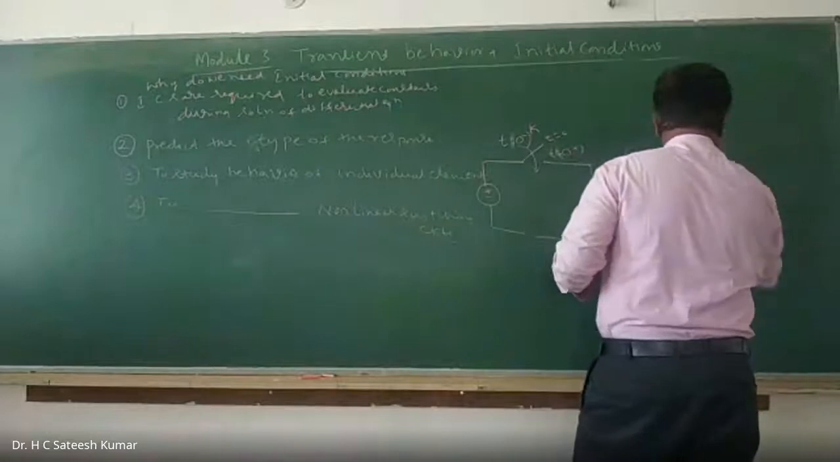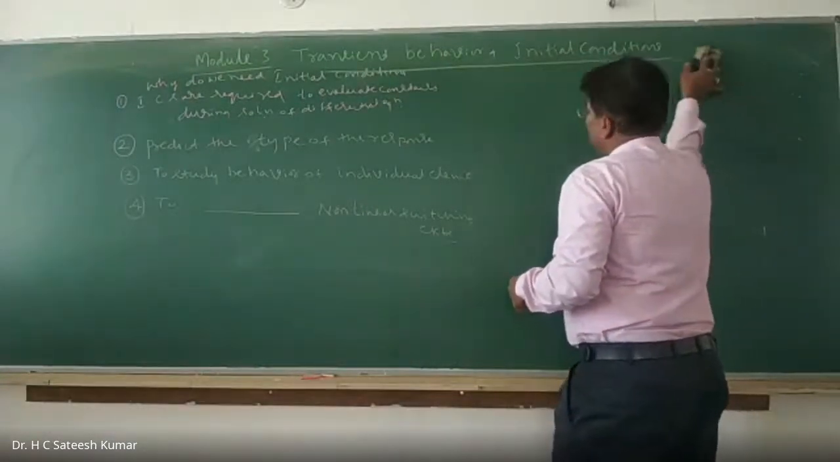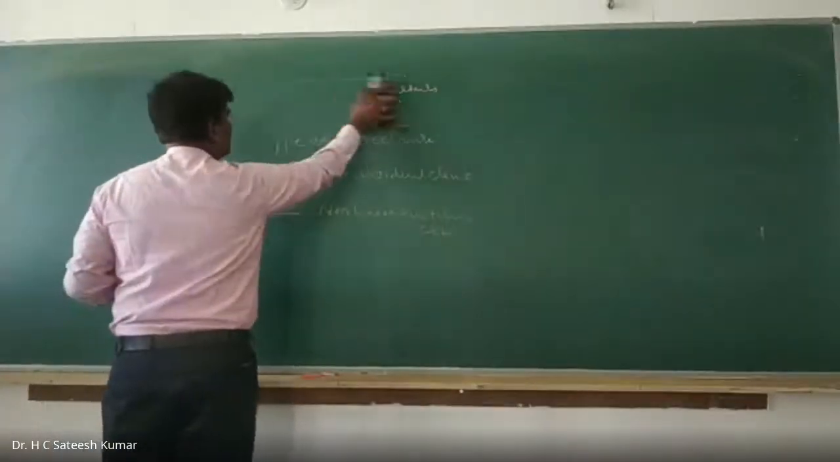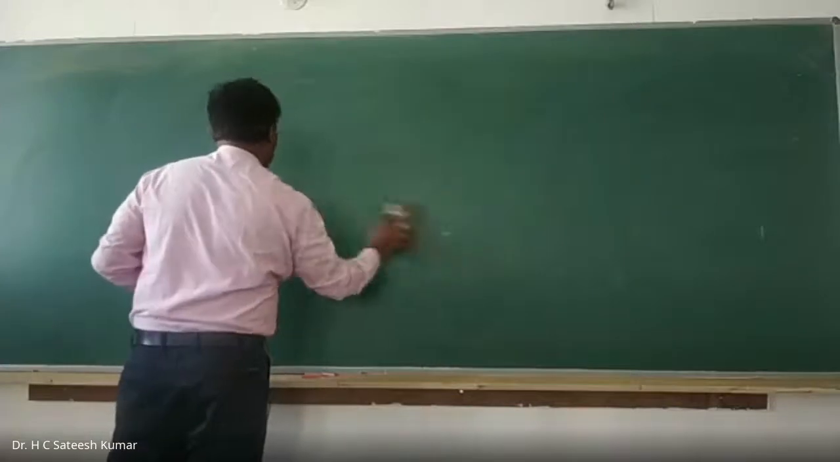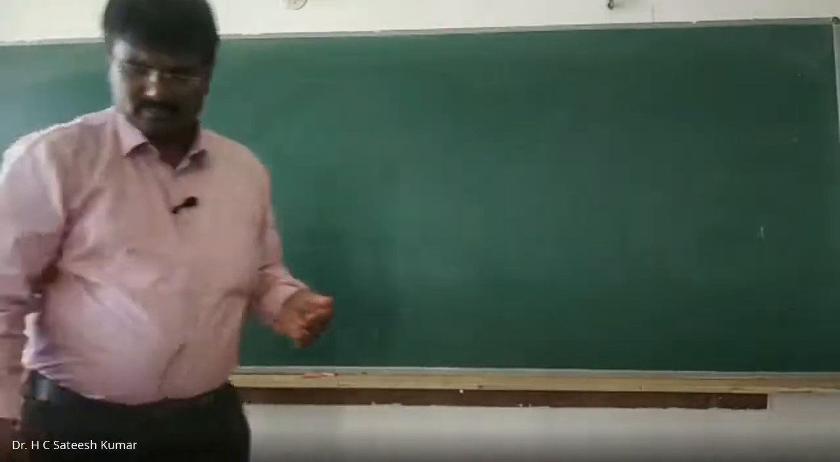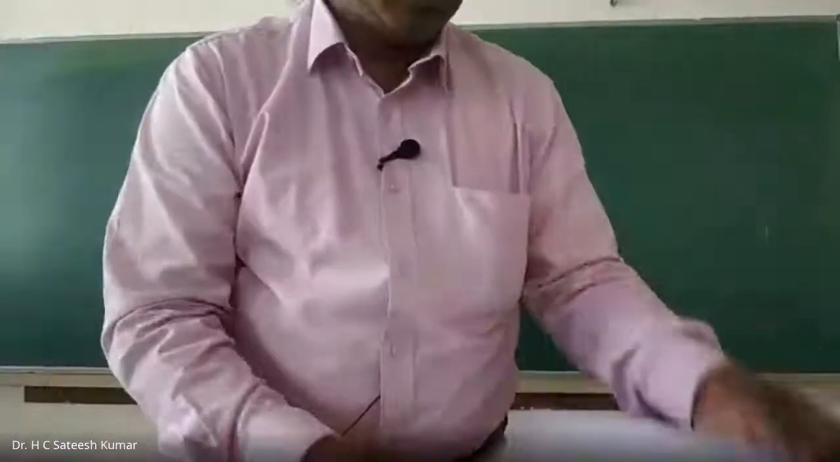Now let us go for how exactly each component behaves individually. We have 3 components: resistor, inductor, and capacitor. How are they going to behave? That we are going to study now, one by one. Let us go for the first one. The first one is the resistor. That is a very simple one, not much change.